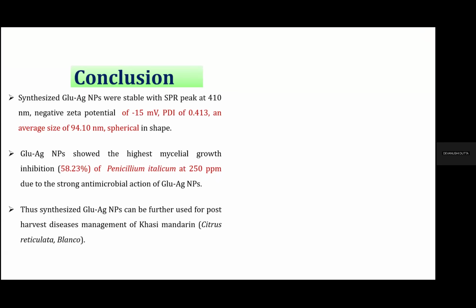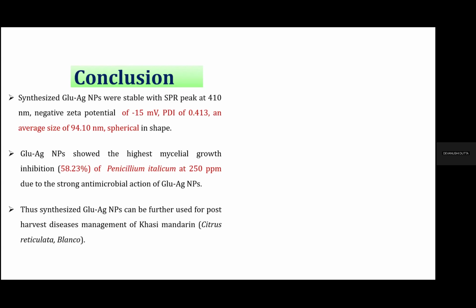In conclusion, the synthesized gluconate stabilized silver nanoparticles were characterized with different instruments, such as SEM. We obtained a zeta potential value of minus 15 millivolts and a polydispersity index of 0.413, so the synthesized nanoparticles are polydispersed in nature.